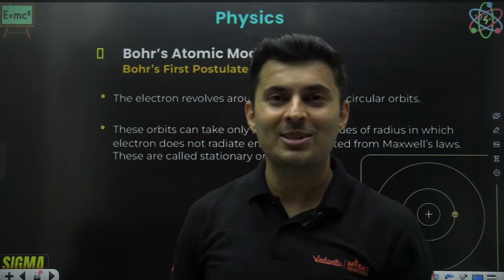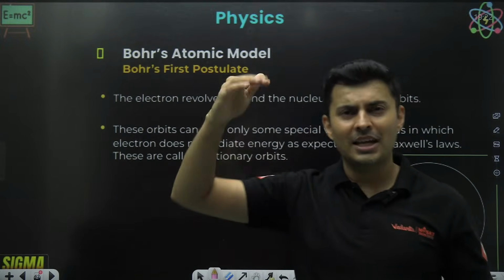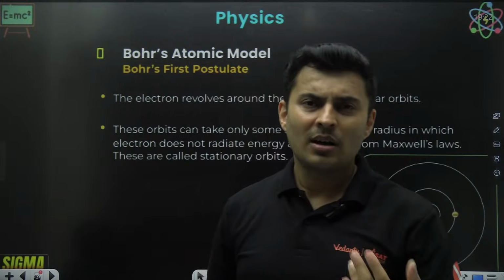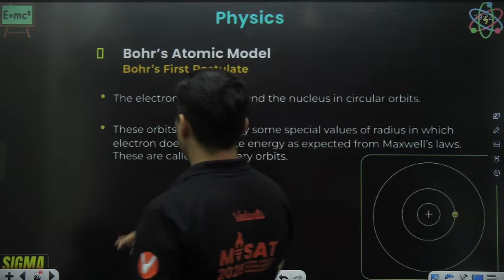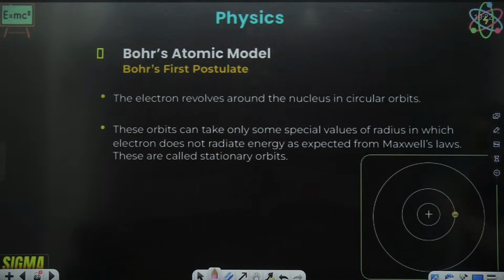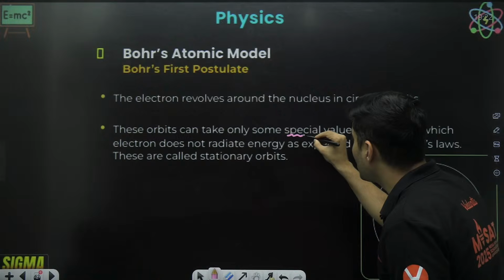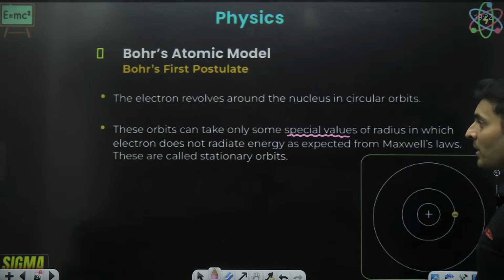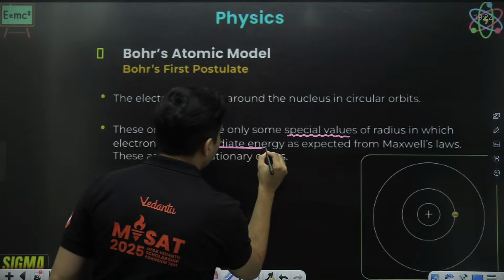But that never happens because of quantum mechanics, the electrons will only exist here or there. There is a lot of quantum science in that. Let's not go into that detail. But just now you need to know electron revolves around the nucleus in circular orbits. These orbits can only take special values in which electron does not radiate energy.